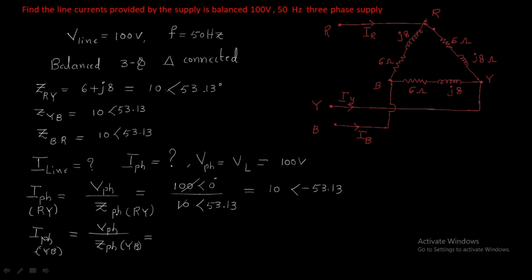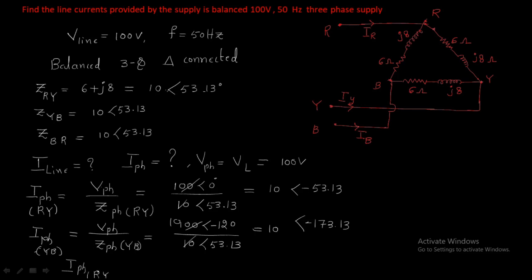The applied voltage has a phase difference, so it is 100 at an angle of minus 120 divided by 10 at an angle of 53.13. The 10 times cancel, and 10 at an angle of minus 120 minus 53.13 gives minus 173.13.